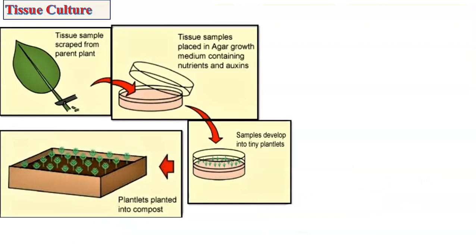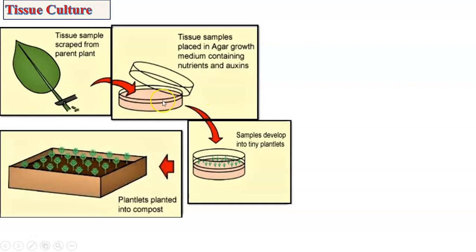It is a laboratory method of vegetative propagation where a small amount of tissue is taken from parent plant. It is called explant. This tissue is grown on agar medium which contains all nutrients and plant growth hormones.